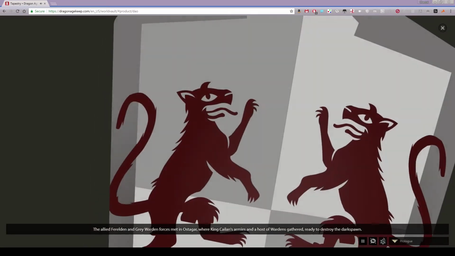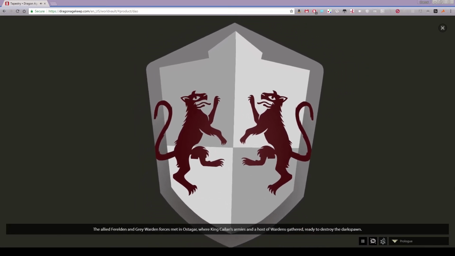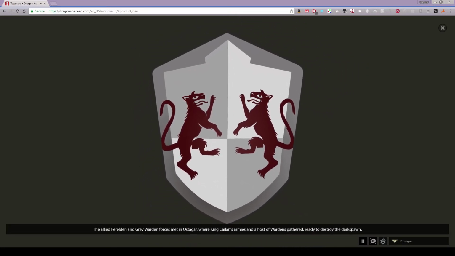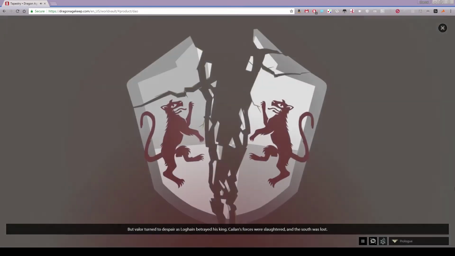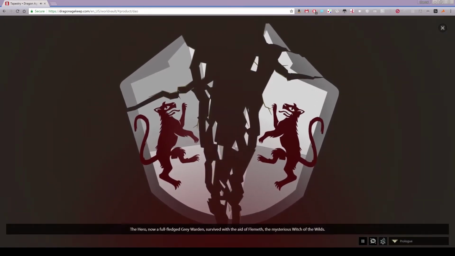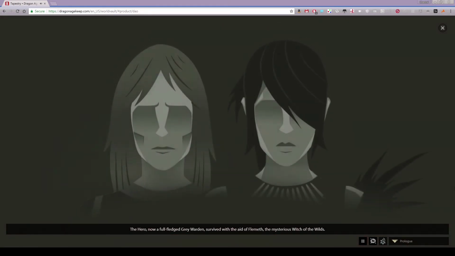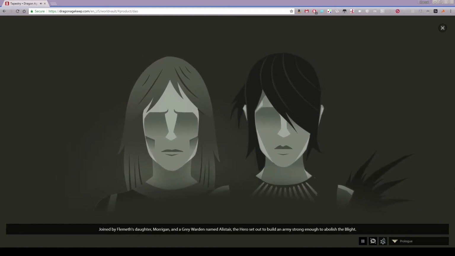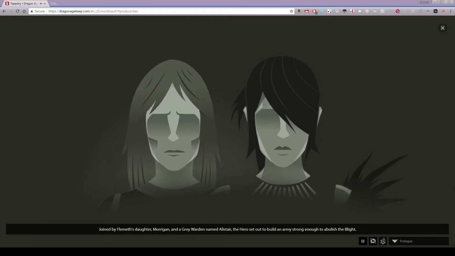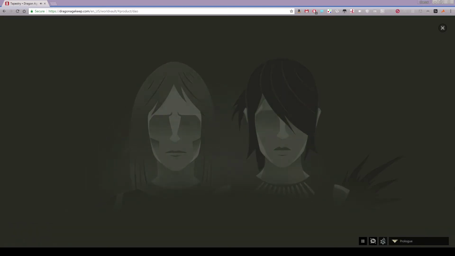The allied Ferelden and Grey Warden forces met in Ostagar, where King Cailan's armies and a host of wardens gathered, ready to destroy the Darkspawn. But valor turned to despair as Loghain betrayed his king. Cailan's forces were slaughtered, and the south was lost. The hero, now a full-fledged Grey Warden, survived with the aid of Flemeth, the mysterious witch of the wilds. Joined by Flemeth's daughter, Morrigan, and a Grey Warden named Alistair, the hero set out to build an army strong enough to abolish the Blight.